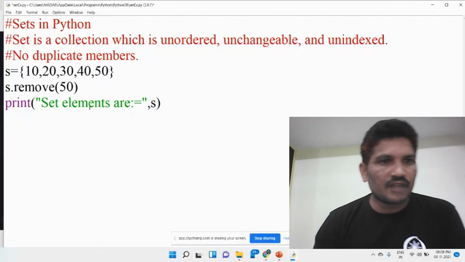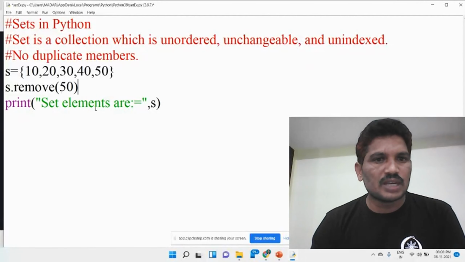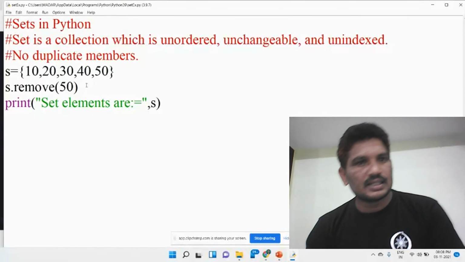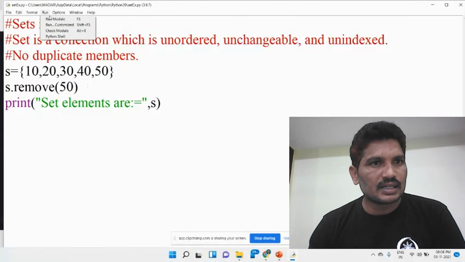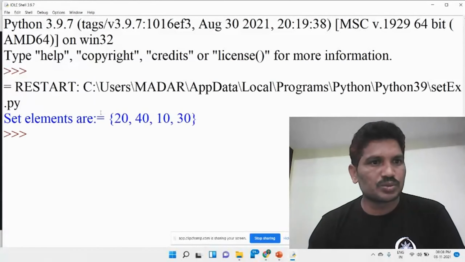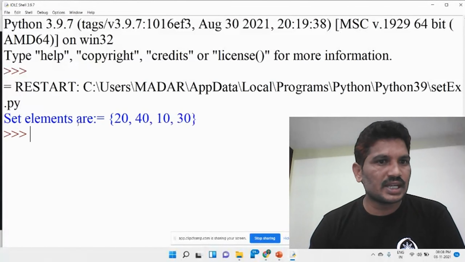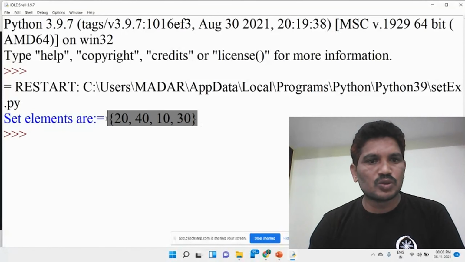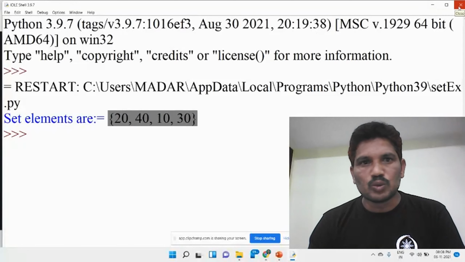So s.remove(50), then run this module. We will see the set elements are 20, 40, 10, 30. The 50 has been removed from the set. That is called the remove method.